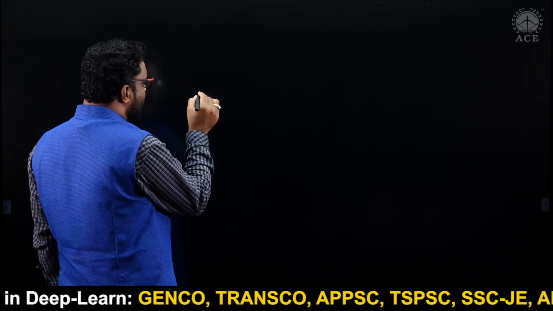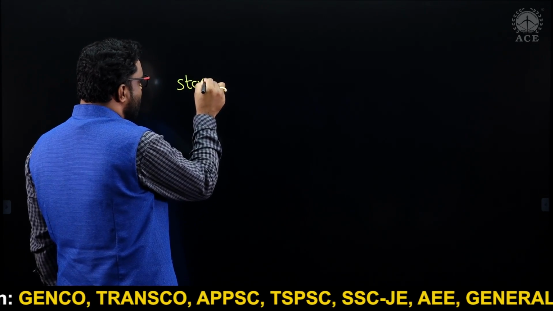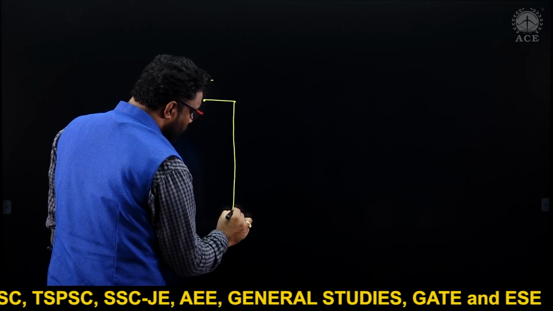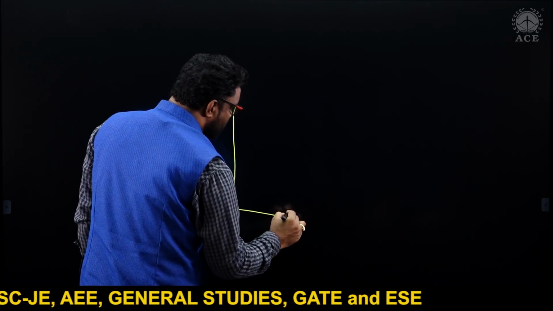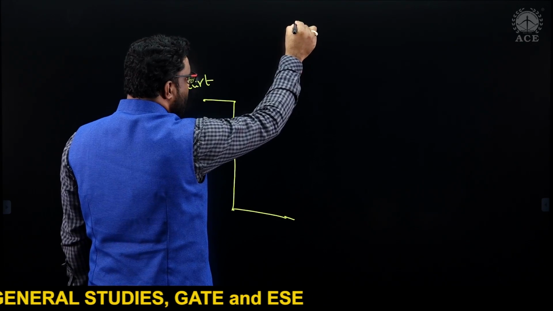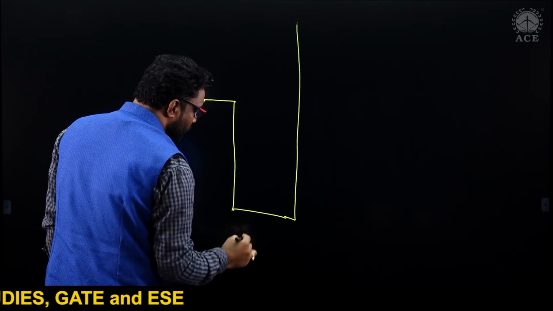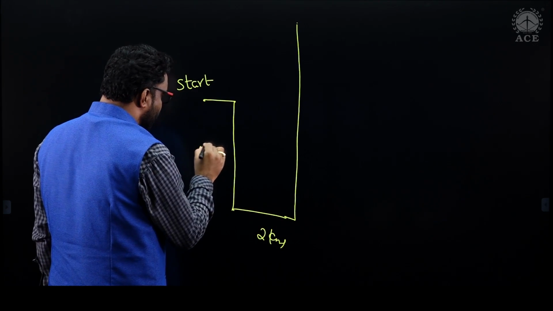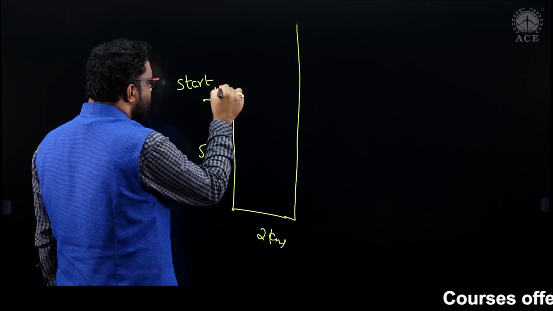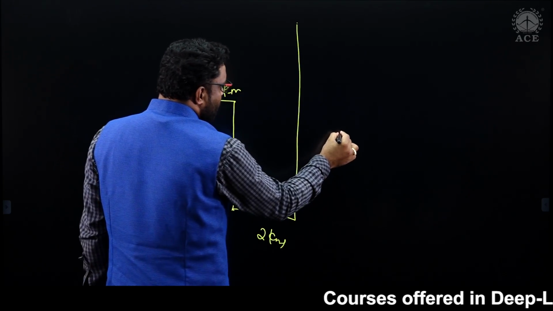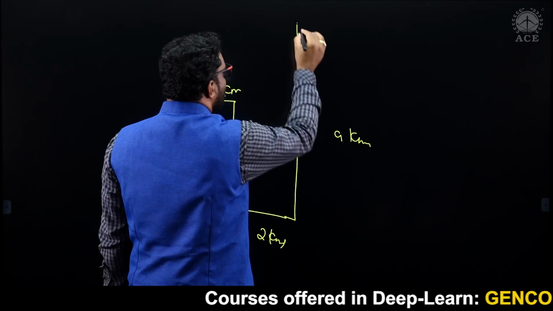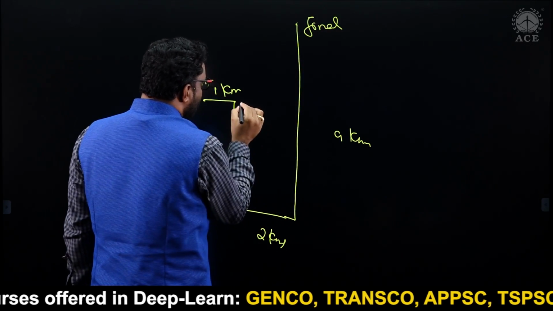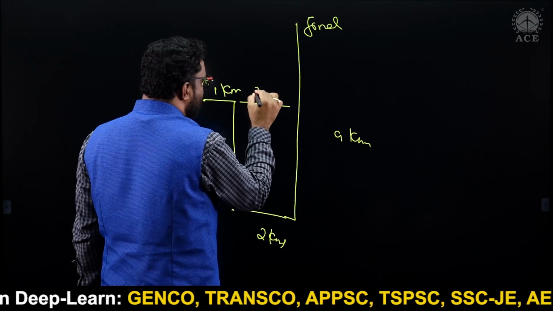This is the starting point. From start, 1 kilometer east, 5 kilometers south, 2 kilometers east, 9 kilometers north. This is 2, this is 5, this is 1 kilometer, this is 9 kilometers. This is the final point. So now here if you calculate, this is 2 kilometers.